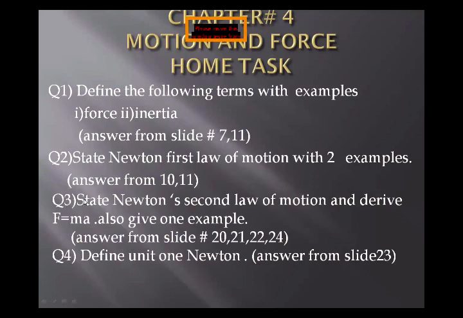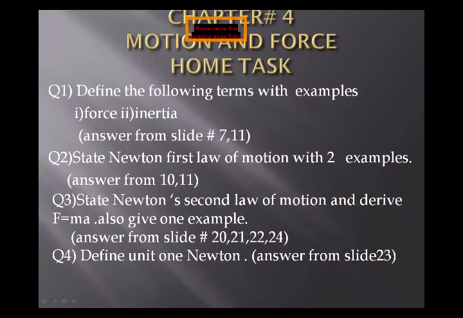And state the second law of motion and derive F is equal to ma, and also give one example. You can find the answer from slide number 20, 21, 22, and 24. And define unit 1 Newton. Okay, this is also present in slide number 23.